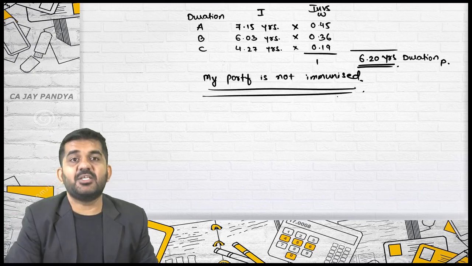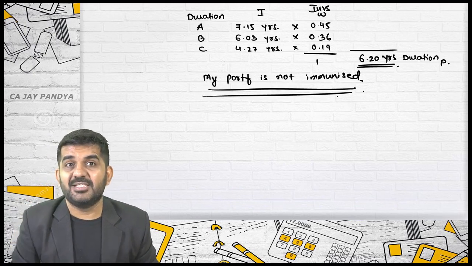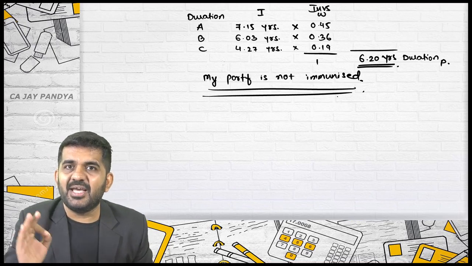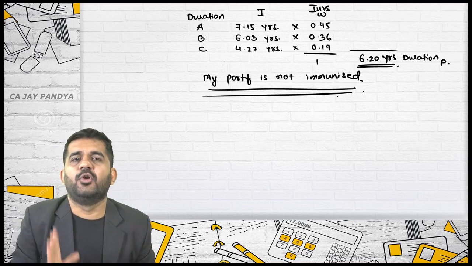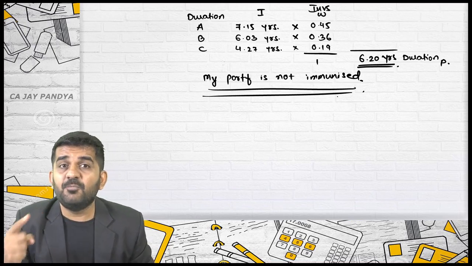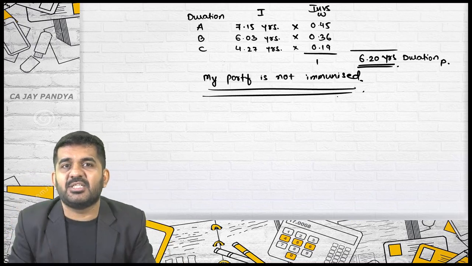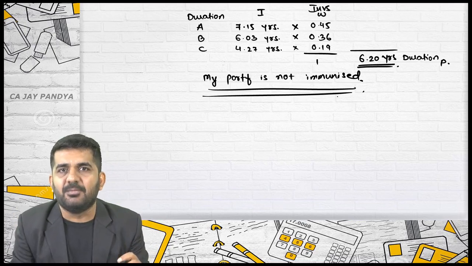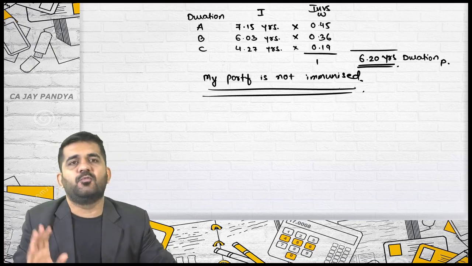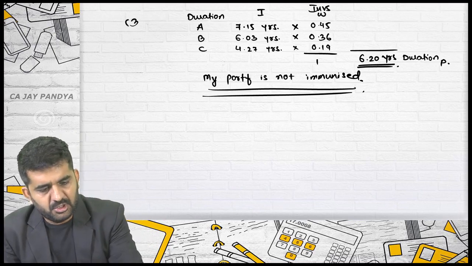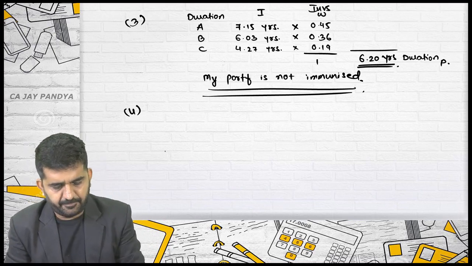You will ask, sir, when is the portfolio immunized? If you need money after 6 years, but you will be getting money after 5 years, your portfolio is immunized. If you get money exactly in the 6th year, your portfolio is perfectly immunized. But if you are getting it after 6 years, your portfolio is not immunized. This was question number 3.